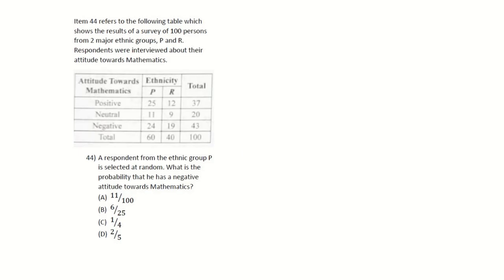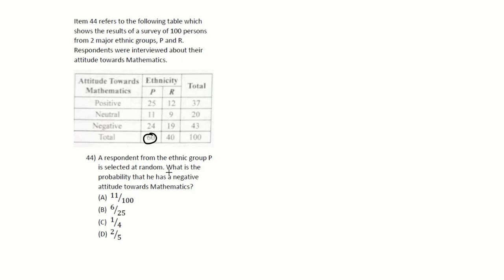Last one in January 2021 for statistics, item 44 refers to the following table, which shows the results of a survey of 100 persons from 2 major ethnic groups and their attitude towards mathematics. A respondent from ethnic group P is selected at random. So you're looking at your total of 60.